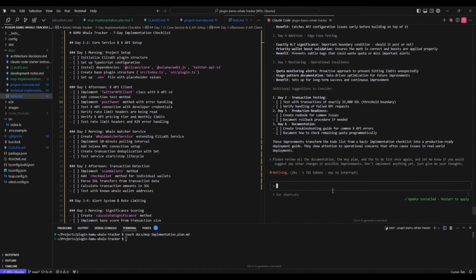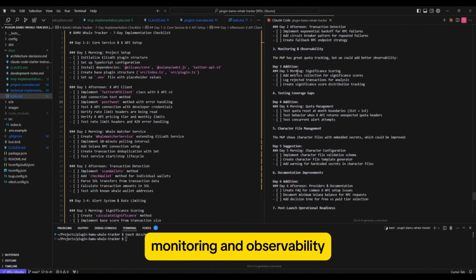Recovery and resilience. The MVP mentions graceful degradation, but the to-do doesn't explicitly cover recovery scenarios. So add to implement exponential backoff for RPC failures. Add circuit breaker pattern for repeated failures. Create fallback RPC endpoint strategy. Again, good suggestions. Monitoring and observability.